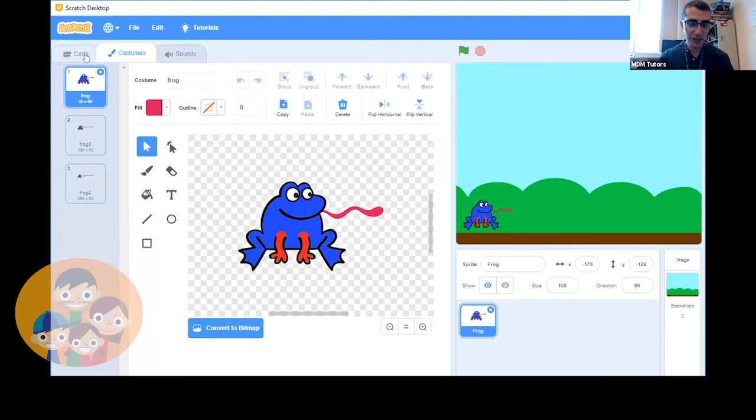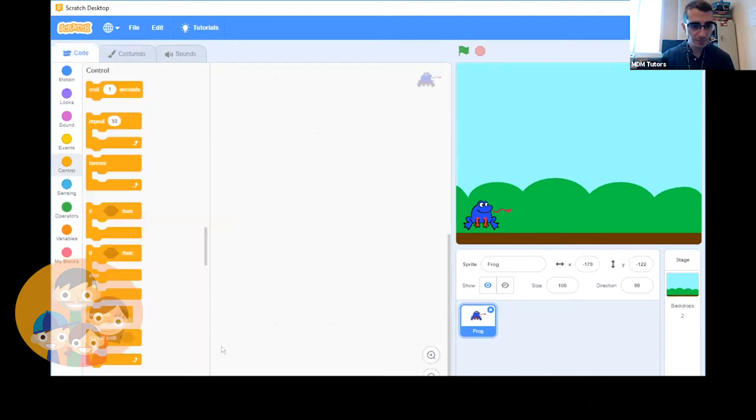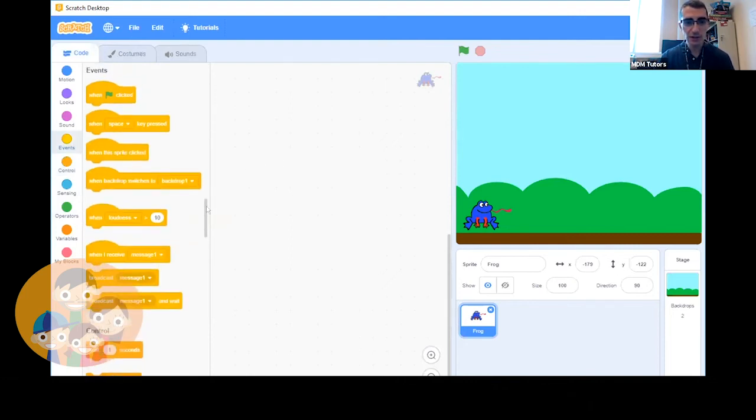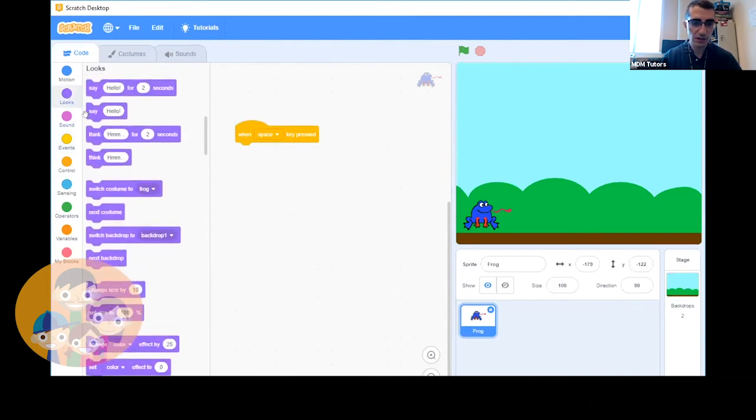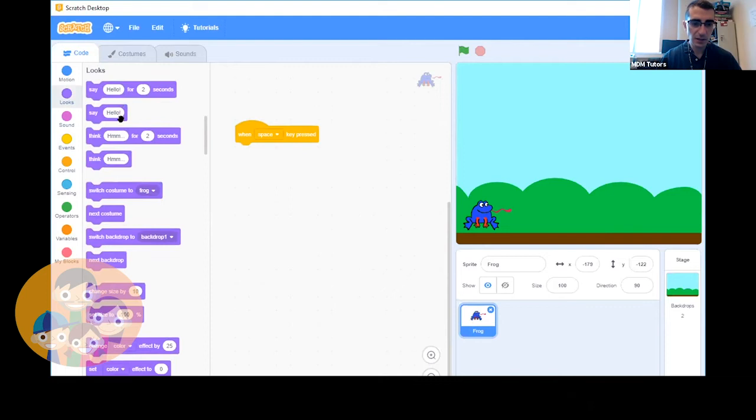Okay, so we're going to go back over to the code tab, and we're going to have similar code to what we did before. Let's go to events. And this time, let's try to use keys on the keyboard instead of clicking our sprite. It's going to be very similar, but let's get some practice using keys. So when space key pressed, we're going to go to looks, and we are going to go to switch costume to frog. So start with the original costume.